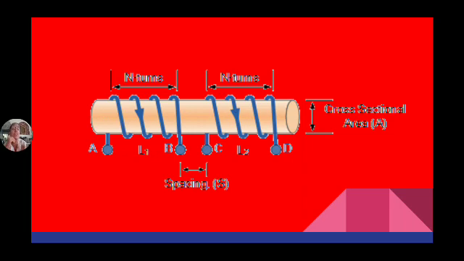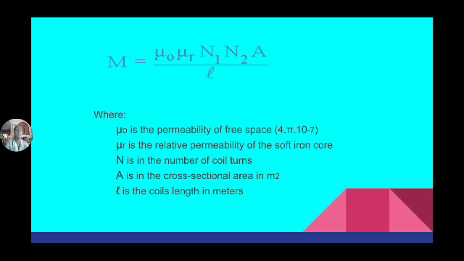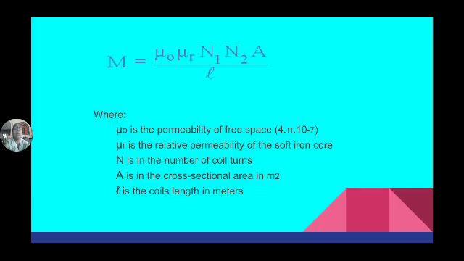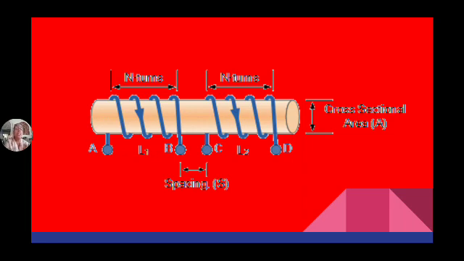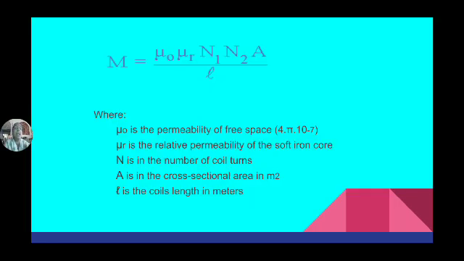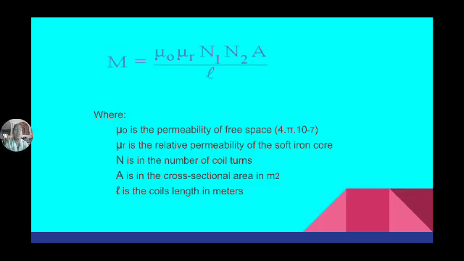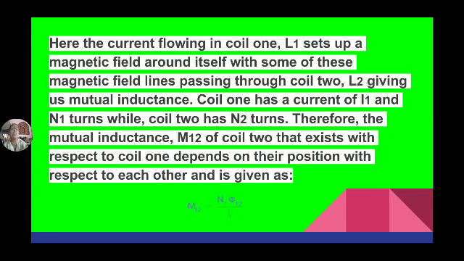Inductance of coil 1 is L1, inductance of coil 2 is L2, and the cross-sectional area of the coil is A. So the mutual inductance is given by mu into N1 N2 into A by L. N1 is the number of turns on coil 1, N2 is the number of turns on coil 2, L1 is the self-inductance of coil 1, L2 is the self-inductance of coil 2, A is the cross-sectional area of the coil, and M is the mutual inductance between the coils.